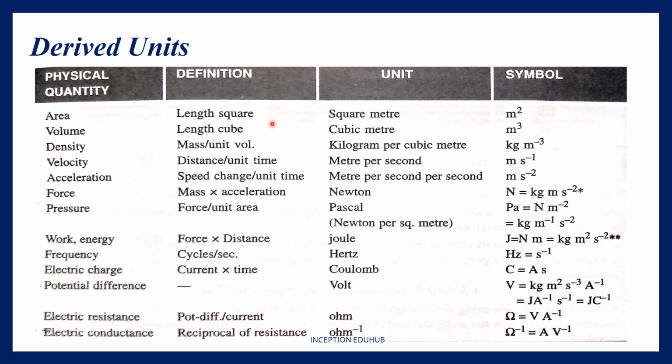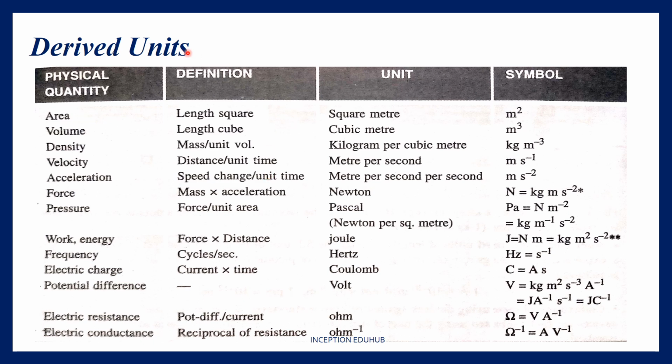So area is length into length, so square meter is the unit. Volume is length cube, so it is meter cube. Density is mass by volume, so it is kg per meter cube. Velocity is distance per unit time, so it is meter per second. If you remember the units for the 7 basic physical quantities, it will be easy for you to remember the units of your derived units.